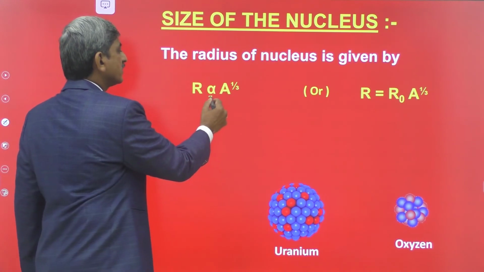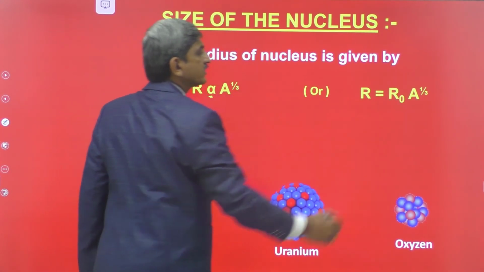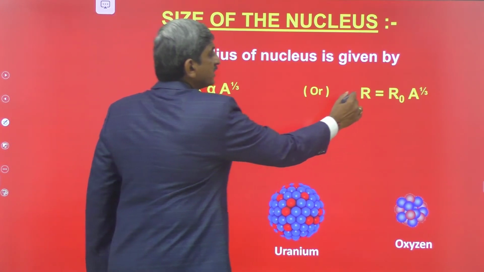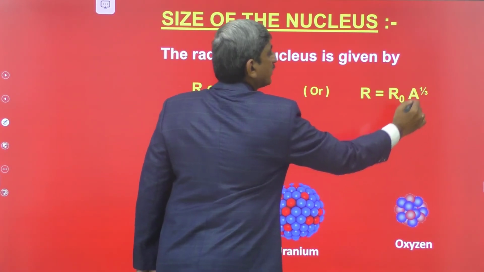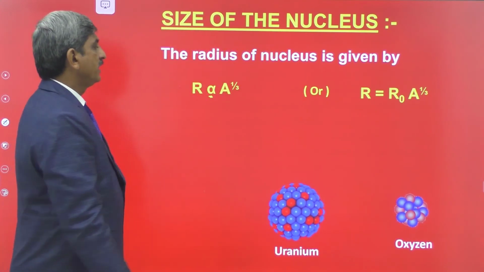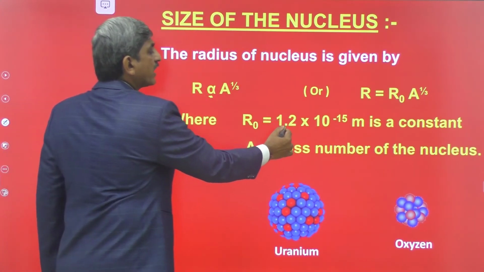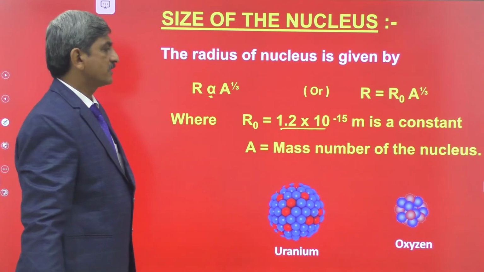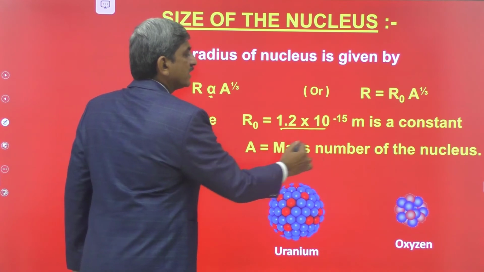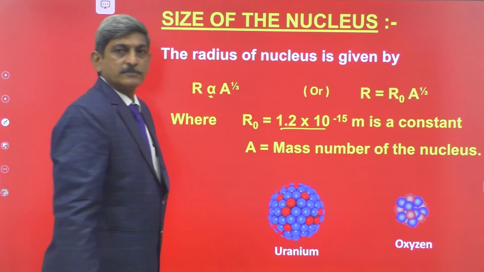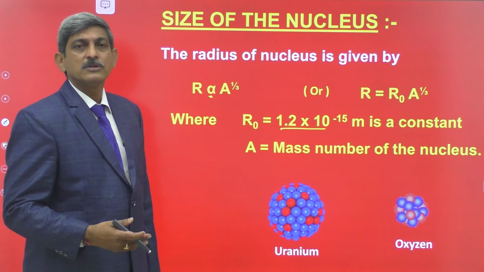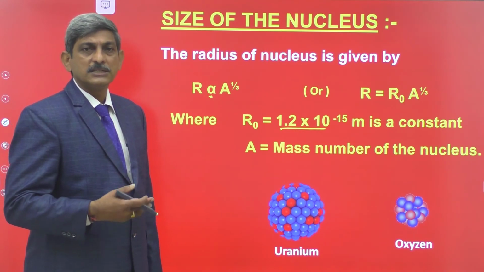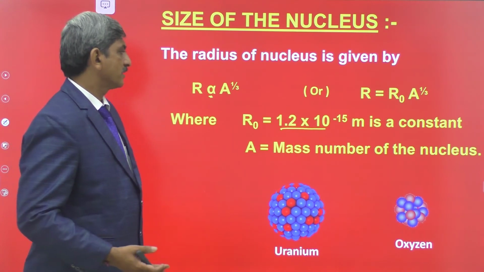This proportionality is removed by introducing a constant. Here R naught is a constant whose value is equal to 1.2 times 10 to the power of minus 15 meters, and A is the mass number of the nucleus. If the mass number is more, the radius of the nucleus is also more. If the mass number is less, the radius of the nucleus is also less.